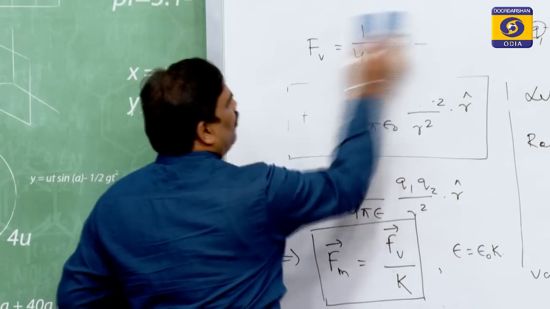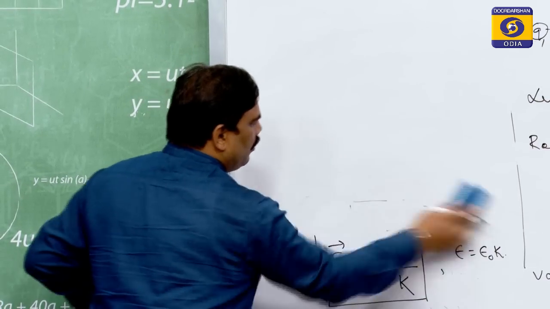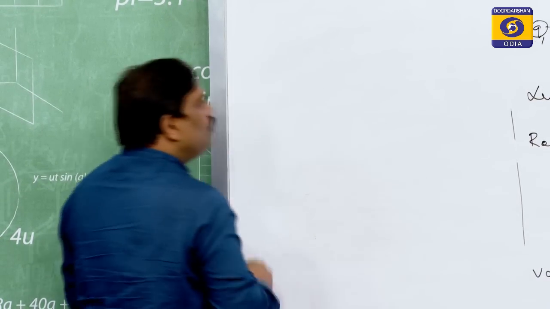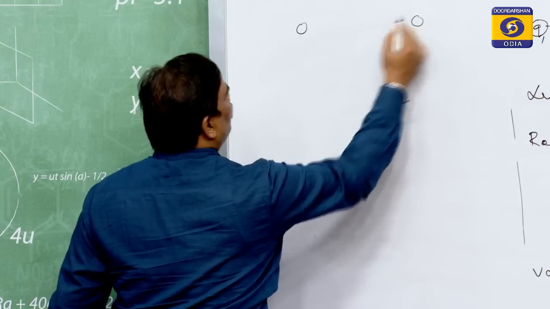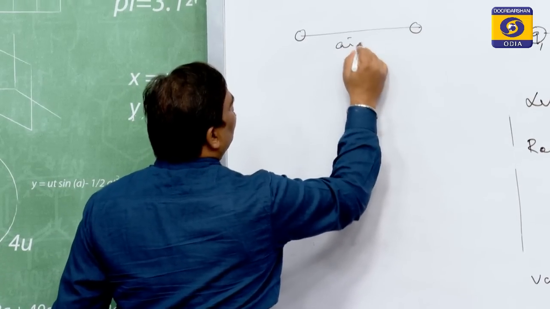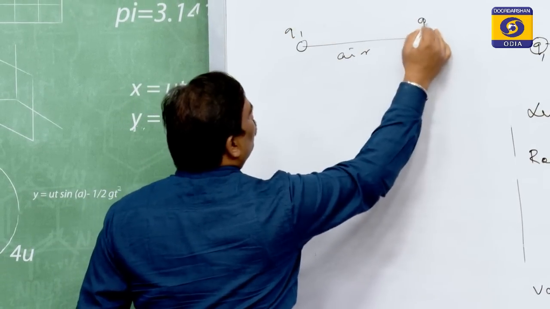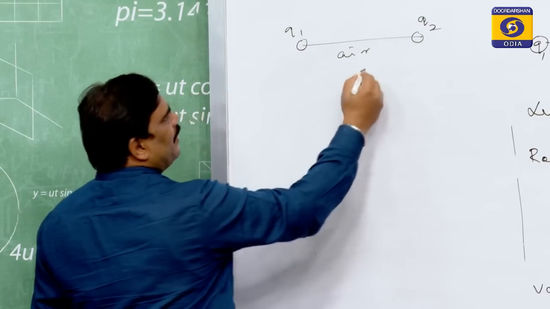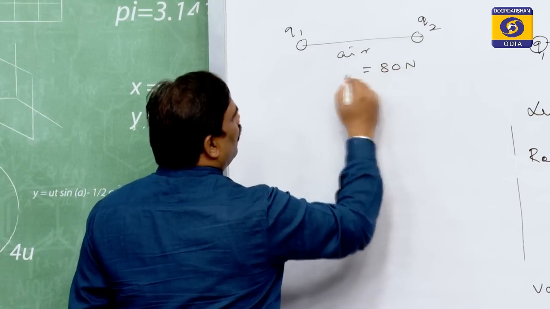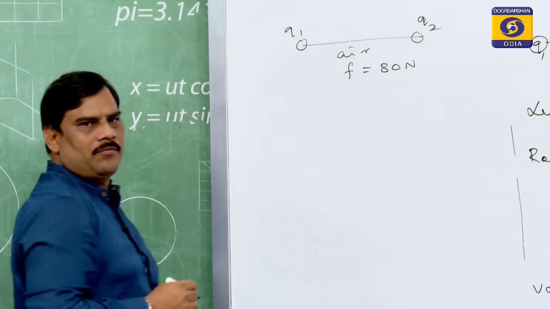If we take an example, let us take a very small example. Suppose there are two charges Q1 and Q2 in air, experiencing a force of, suppose, 80 Newton, F equal to 80 Newton.